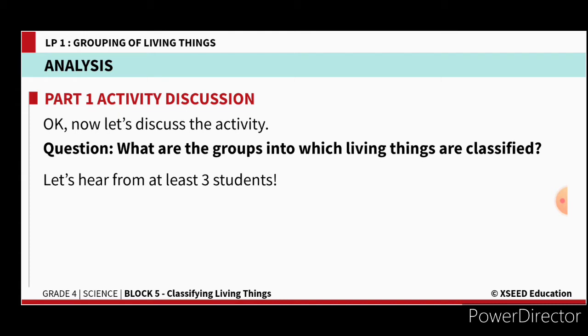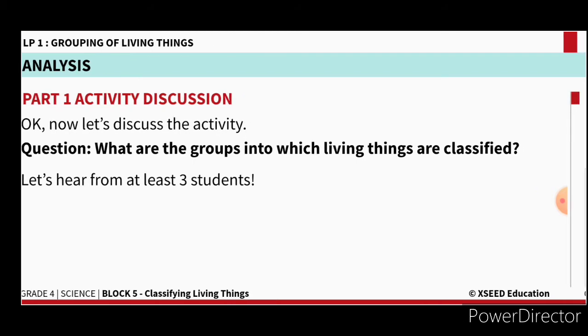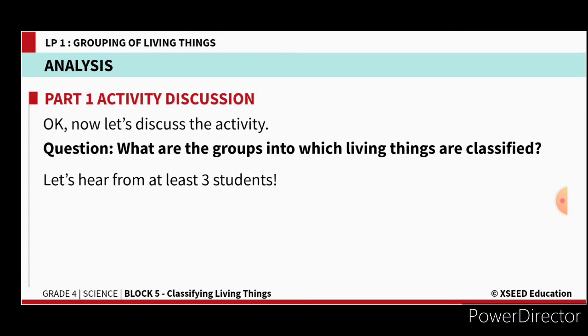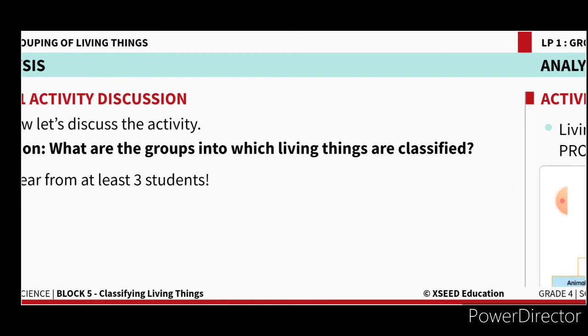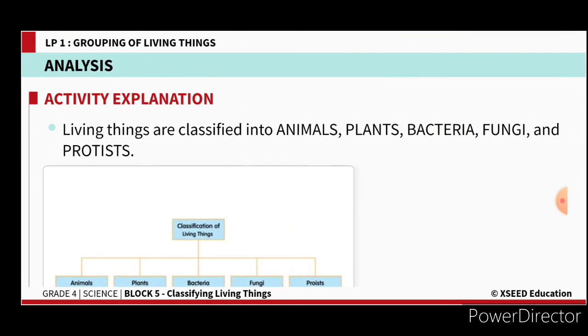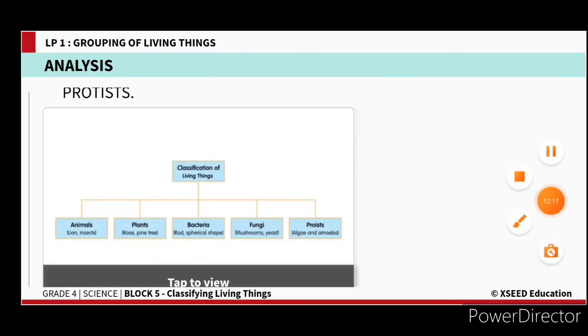So when any scientist finds a new living organism, by grouping these living things, we can understand where we can place the new living organism, in which group it comes under. And not only that, to understand the different groups and their characters, their similarities and differences, we can understand by grouping the organisms. And we can also understand the relationship between each organism.